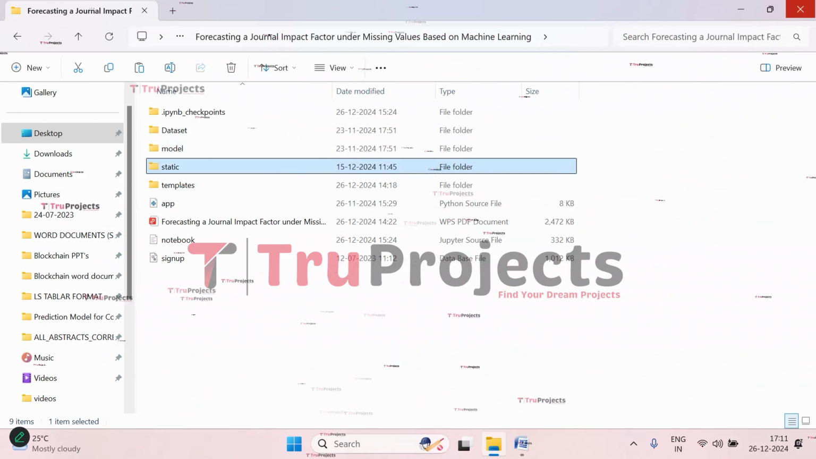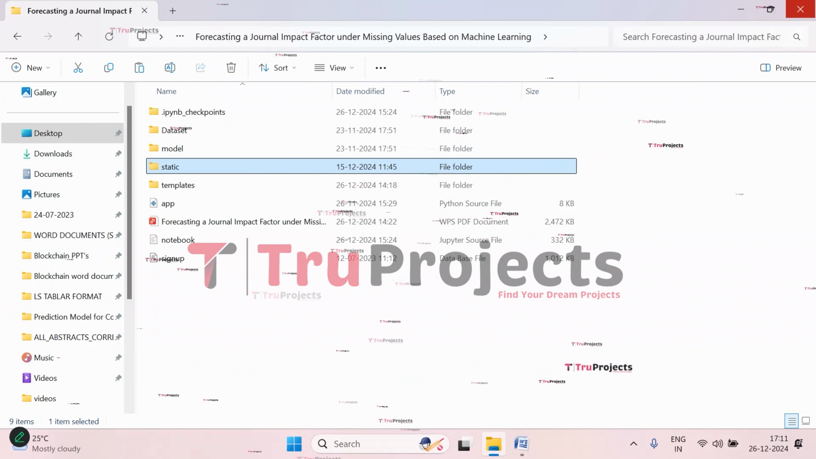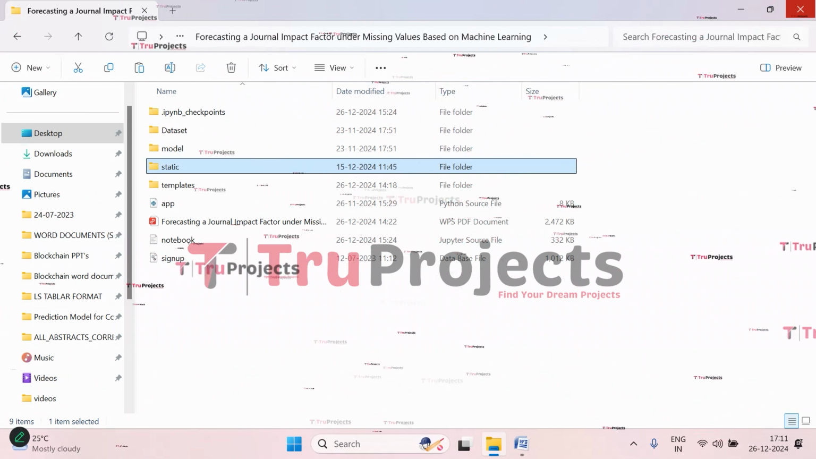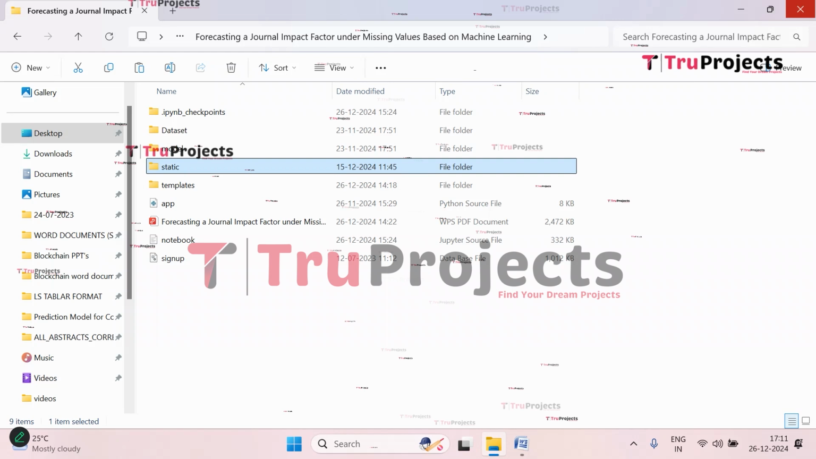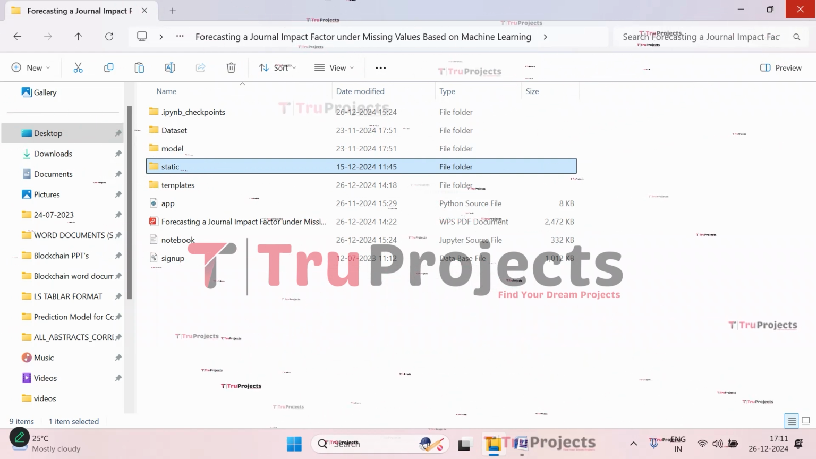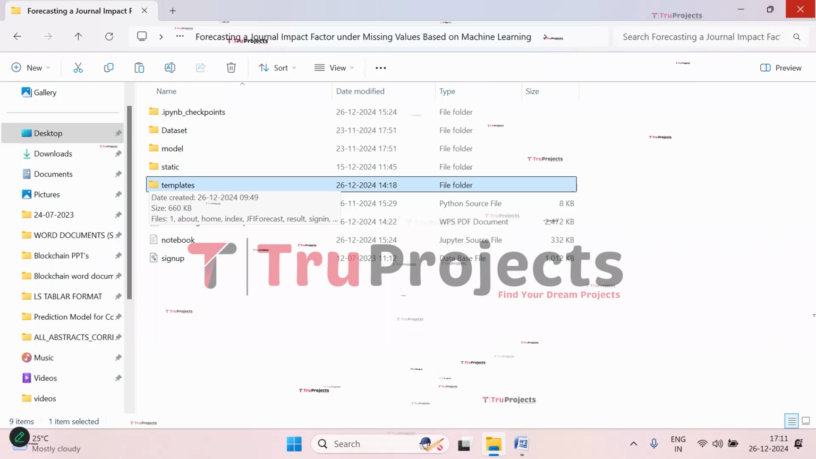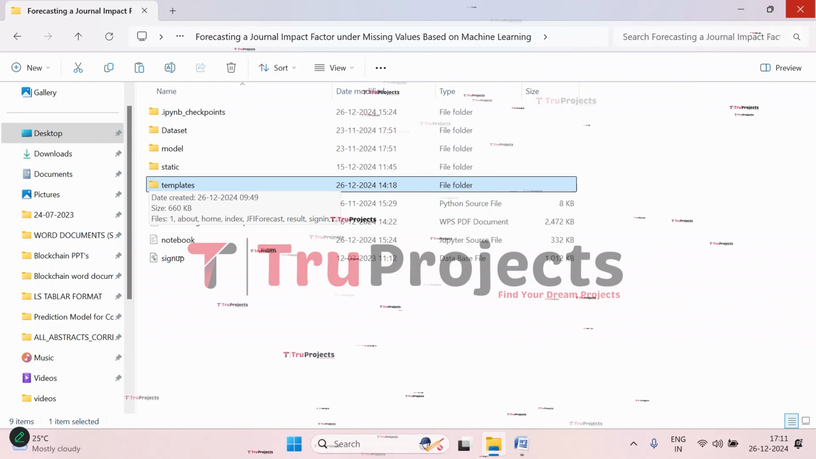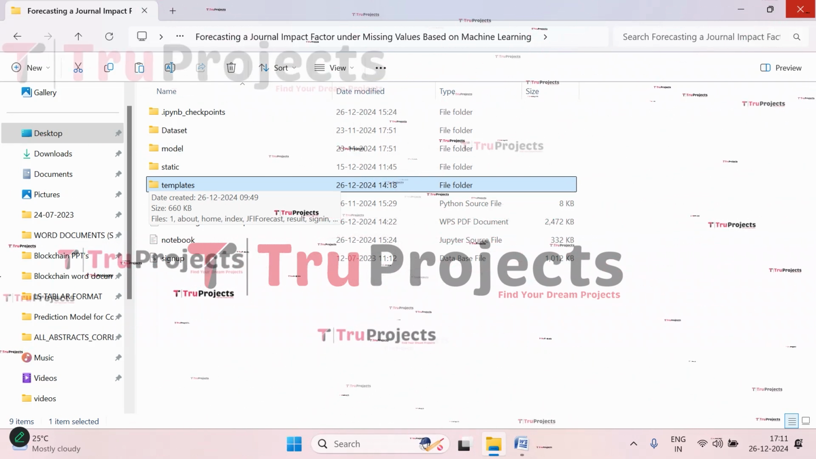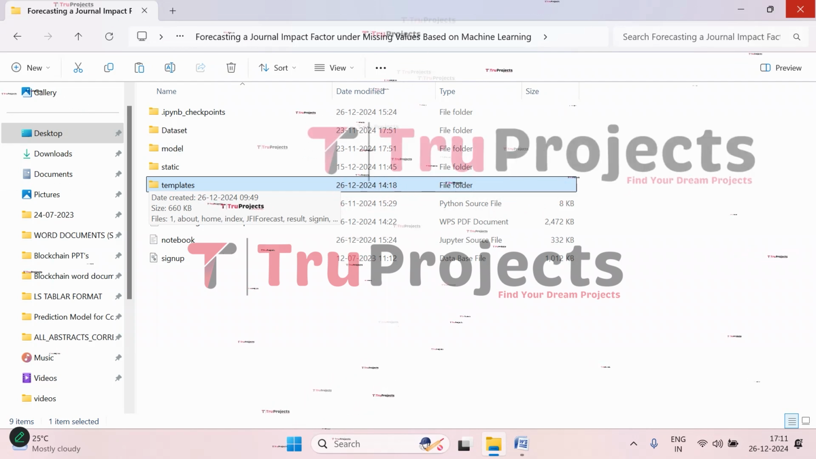The next folder we have is the static folder. This folder consists of files related to CSS, JavaScript, and Bootstrap files, which are important for the visual appeal. And then we have the templates folder. This folder contains all the HTML pages used in this project. It typically includes files like index.html, about.html, etc., which represent different pages of the website.